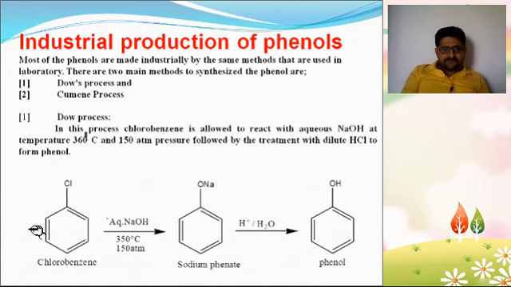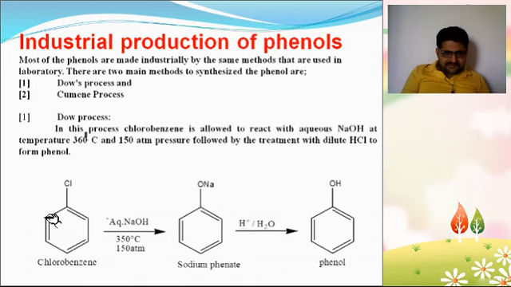Industrial production of phenol. Most phenol is made industrially by the same methods that are used in the laboratory. There are two main methods to synthesize phenol: first the Dow process, second the cumene process. First, the Dow process. In this process, chlorobenzene is allowed to react with aqueous sodium hydroxide at a temperature of 360 degrees Celsius and 150 atmospheric pressure, followed by treatment with dilute HCl to form phenol.